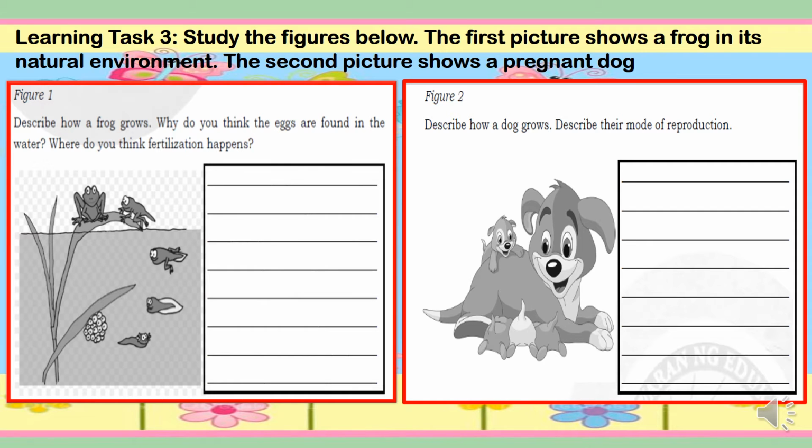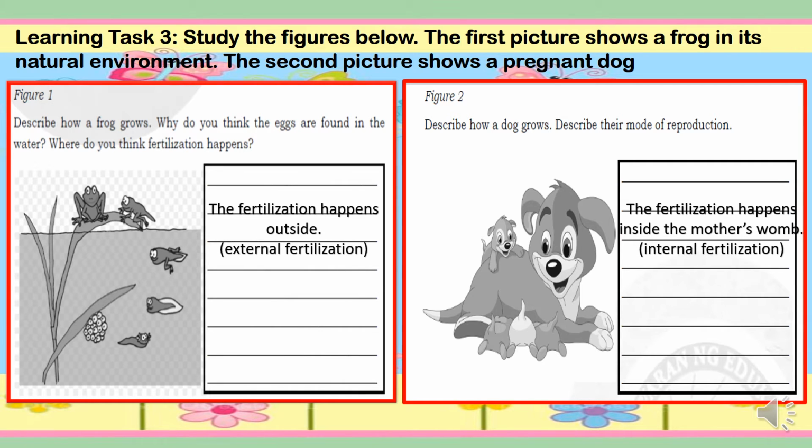Now let us reveal the answer. For figure 1, the fertilization happens outside, and that is called external fertilization. While figure 2, the answer is the fertilization happens inside the mother's womb, and that is internal fertilization.